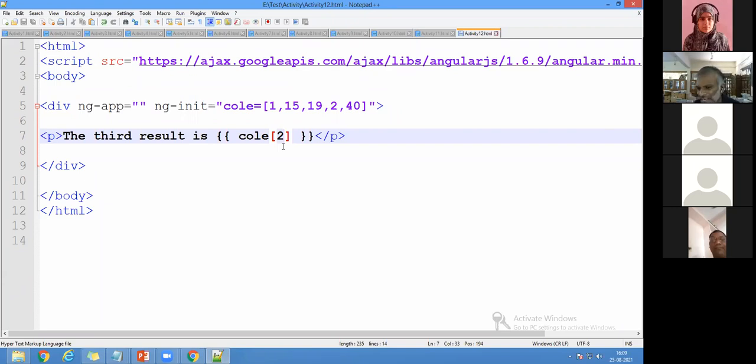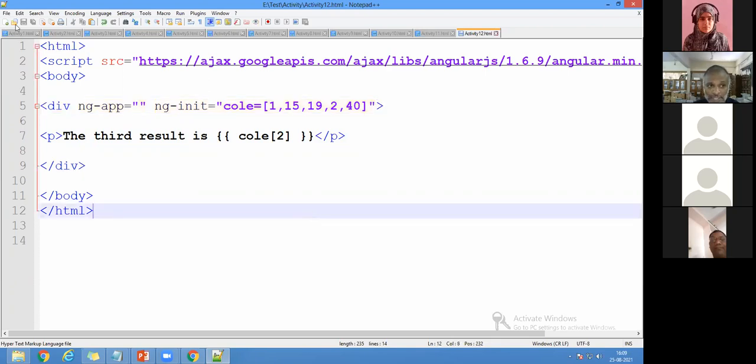And it is a user-friendly language, there is no need to declare any data types or use any operator for the data type, nothing is needed. Just remember that it is about ng-app, ng-init, and whatever values you want, you can write here. This is the 12th program.